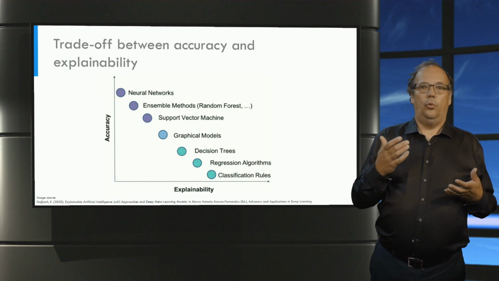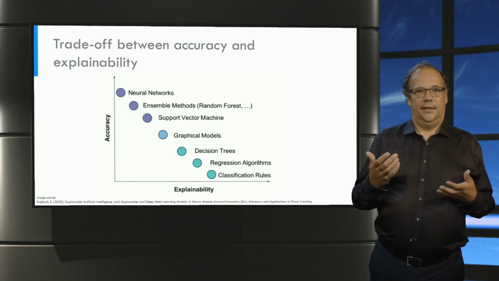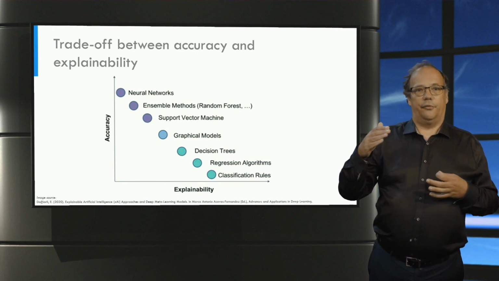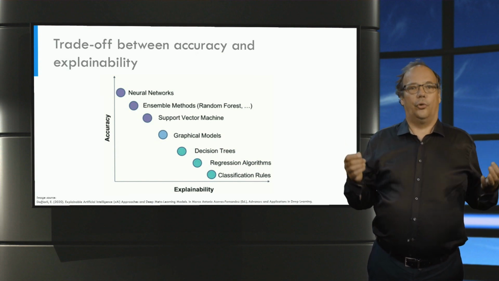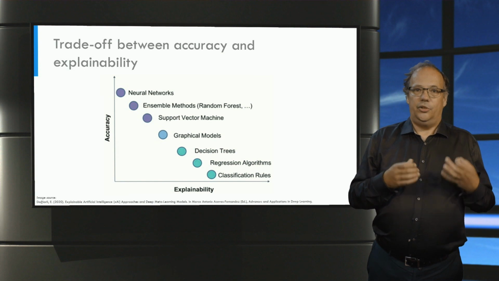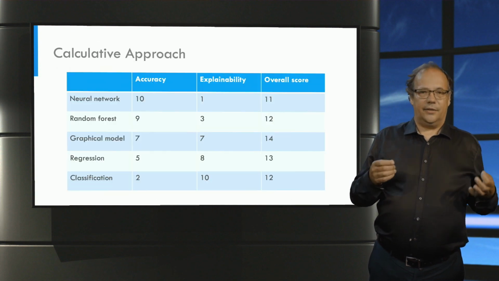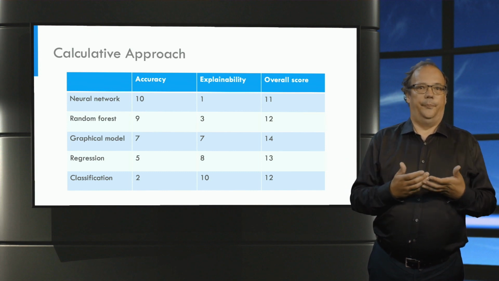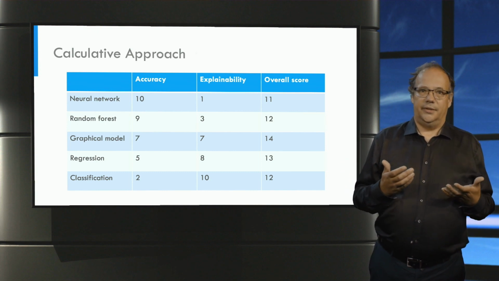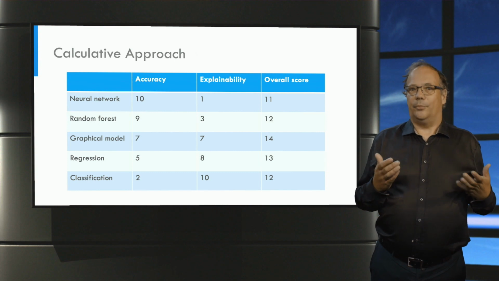One way is to do a multiple criteria analysis. You can give the techniques scores for explainability and accuracy, and then calculate an overall score for each of them. We should then choose the one with the highest overall score. In this example, that would be a graphical model. The calculative approach seems straightforward, but it raises some questions.